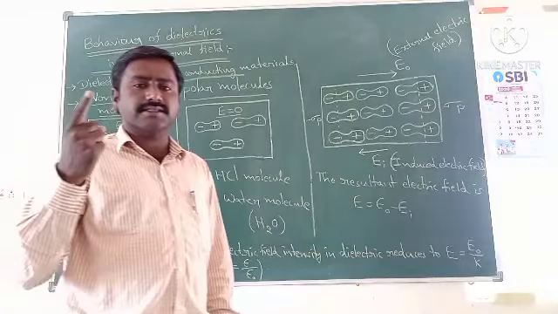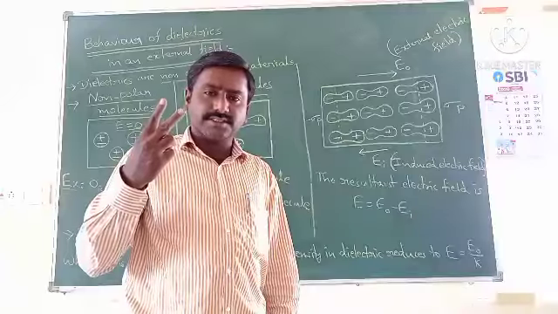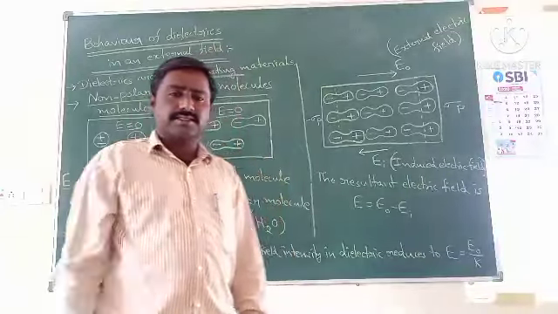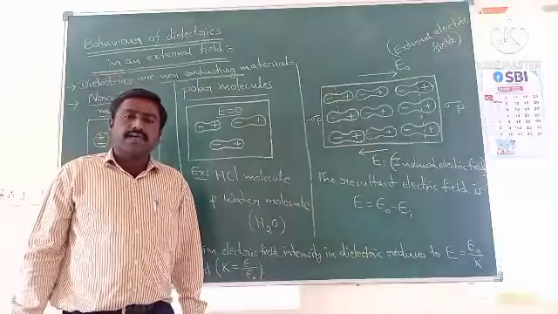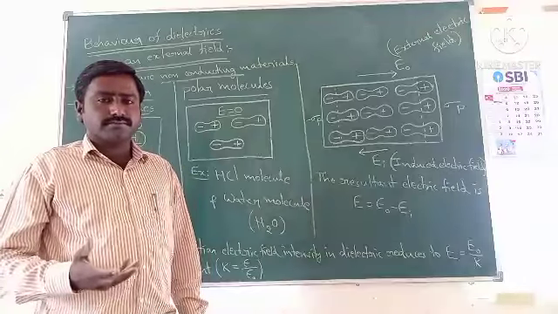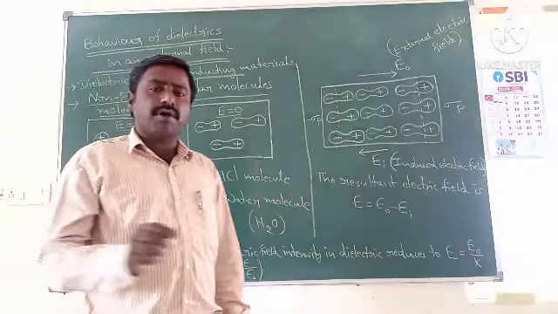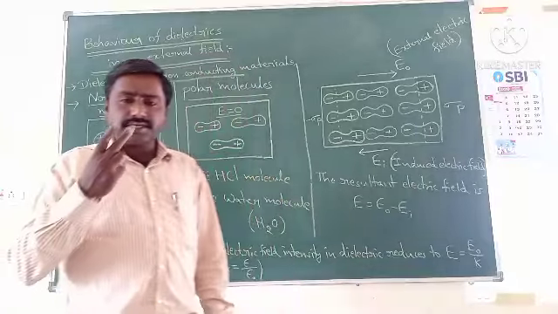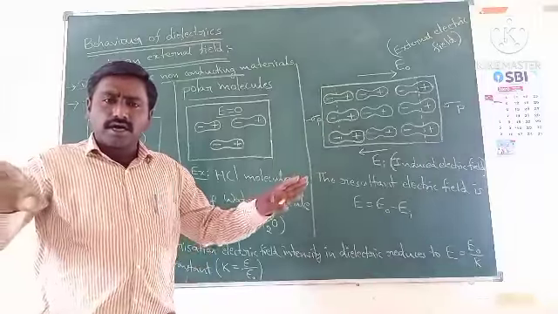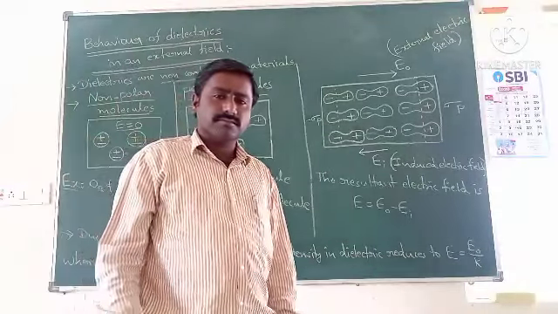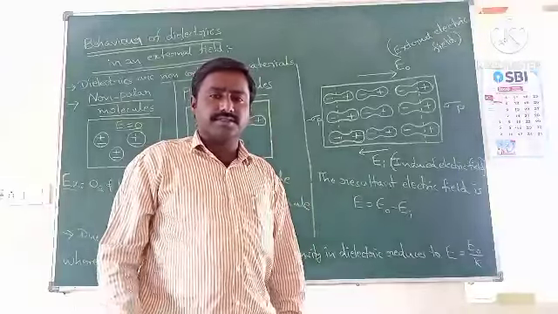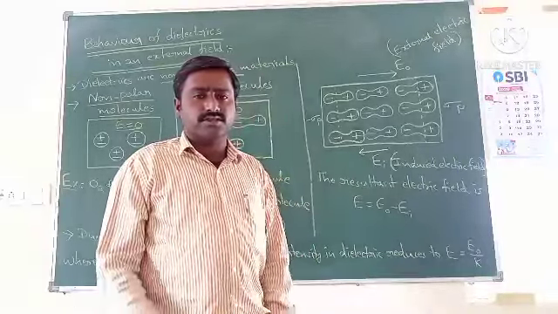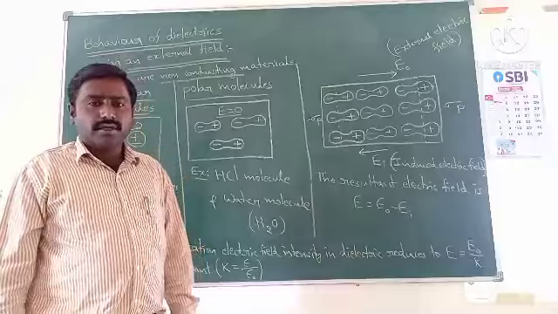Number one is conductors. Number two, insulators. Number three, semiconductors. Conductors means they allow the current through them. That means the current easily passes through that type of materials. They are called conductors. Insulators means they do not allow the current through them. Current never passes through that type of materials. They are called insulators.